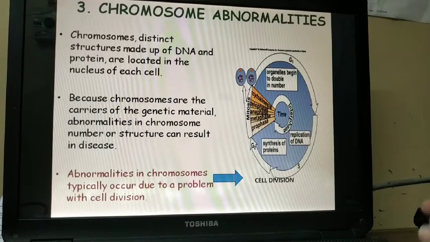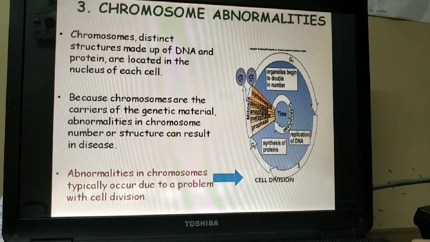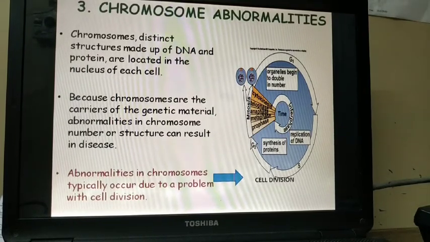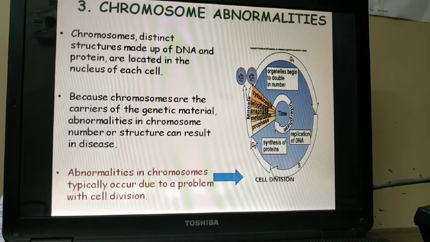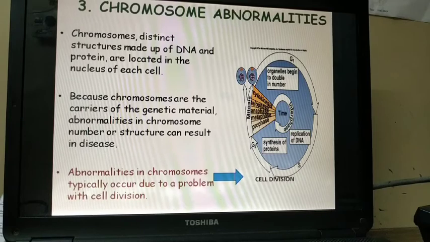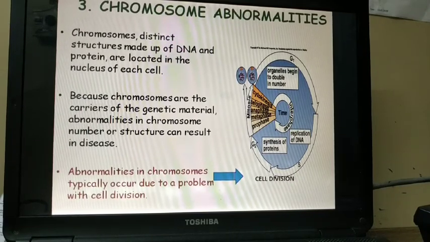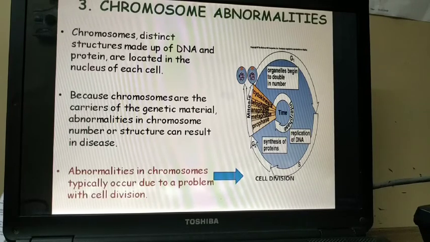Abnormalities in chromosomes typically occur due to a problem with cell division. We know that there are two kinds of cell division, right? Mitosis and meiosis. When there is a problem in mitosis or meiosis, that's when the number of chromosomes can either increase or decrease, and based on that the chromosome abnormalities are seen.